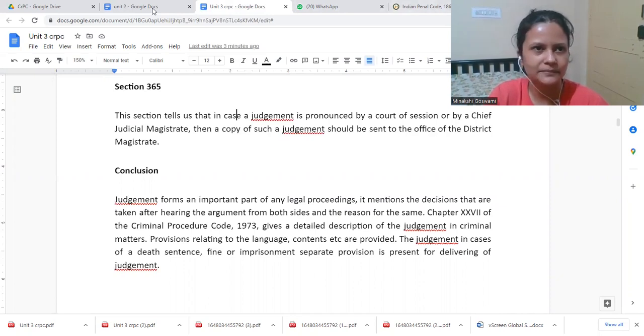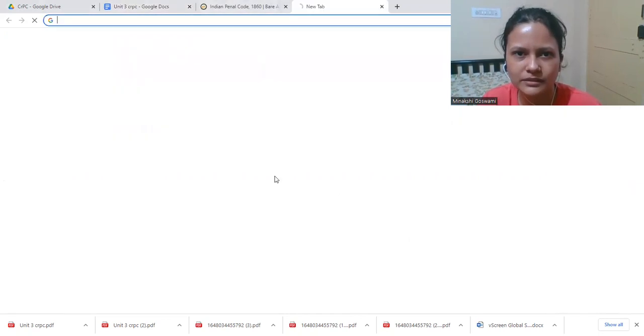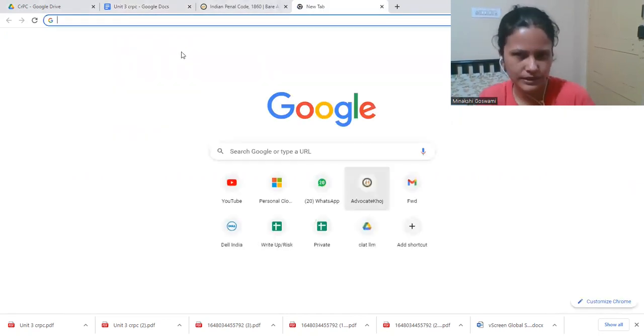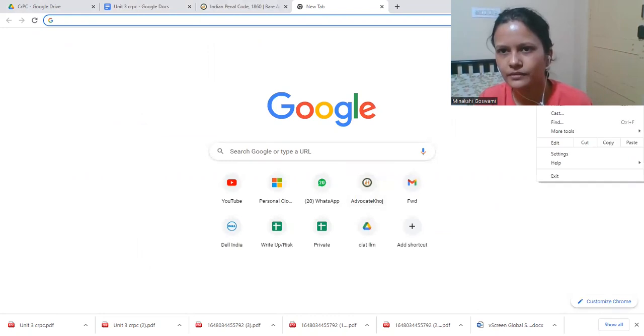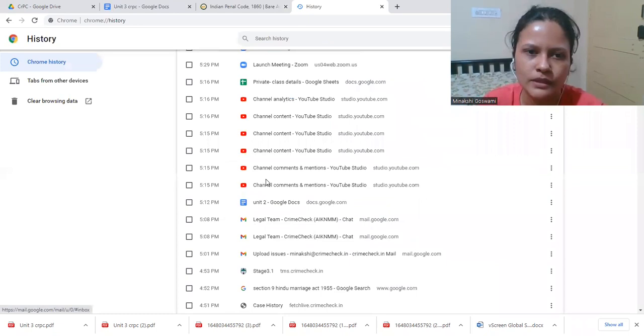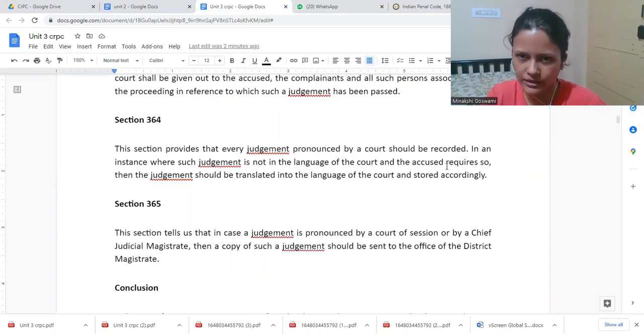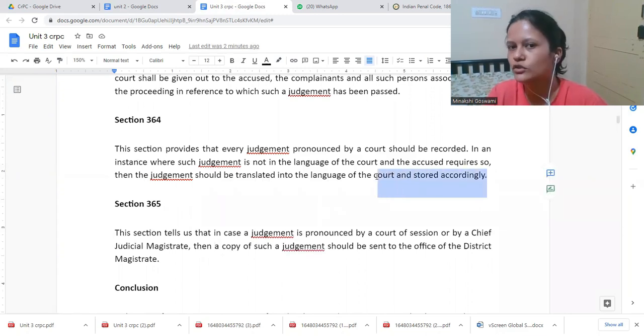Is this part clear? Clear, madam. Do you want to see a judgment? Yes. Let me show you. Throughout the country, all court judgments are public documents nowadays. But to access them, you need to know maybe the case number or a party's name, some information you should have. Otherwise, you cannot simply open it.